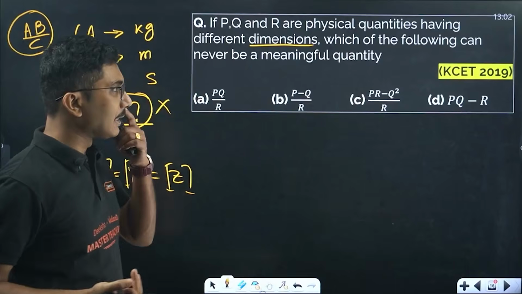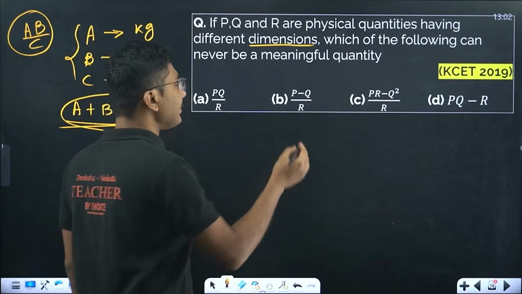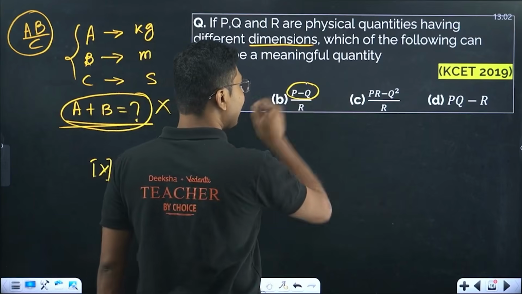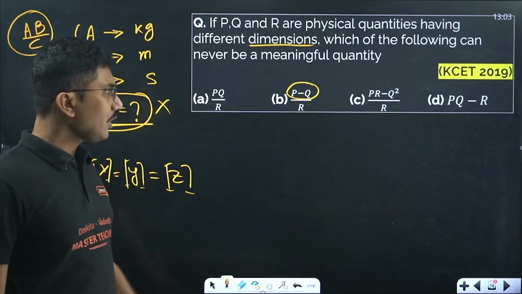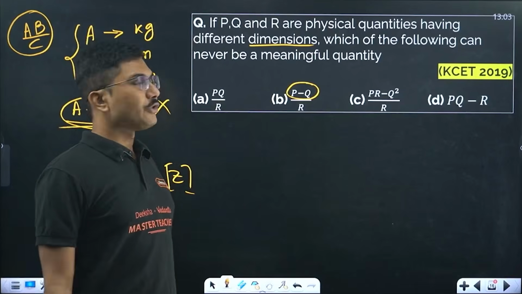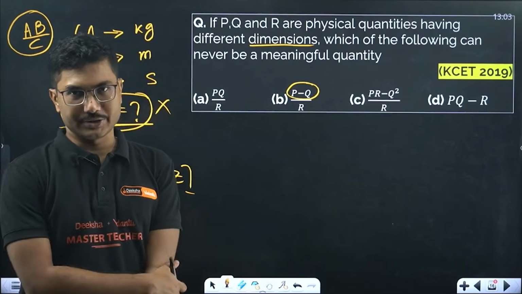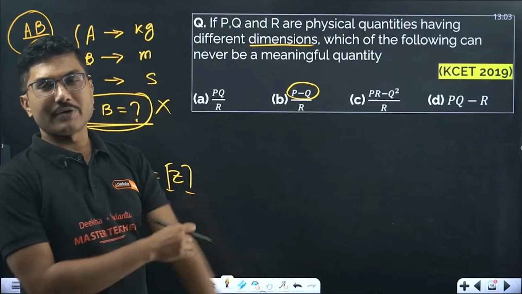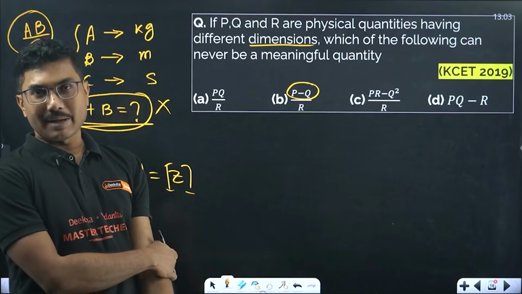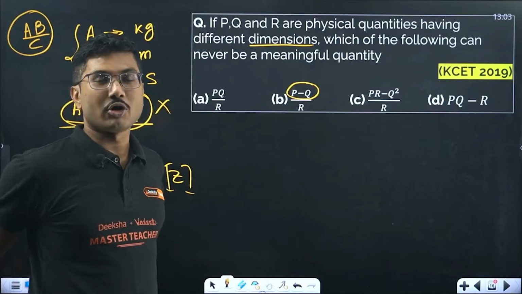So if you see directly which quantity is not possible, here P minus Q is there. P and Q are both of different dimensions, so you cannot subtract two different quantities. That is not mathematically possible. So kilometer minus meter, kilometer minus second is not possible.